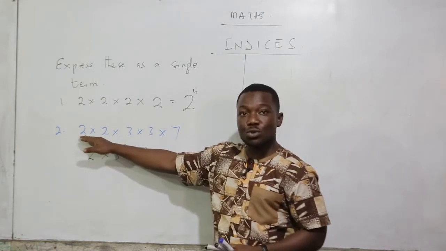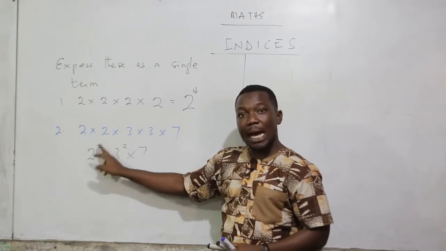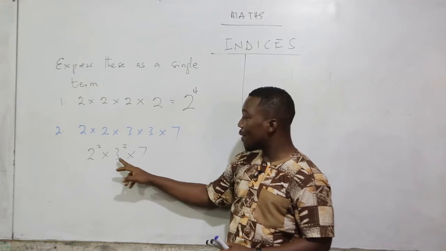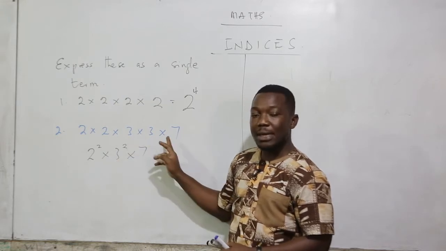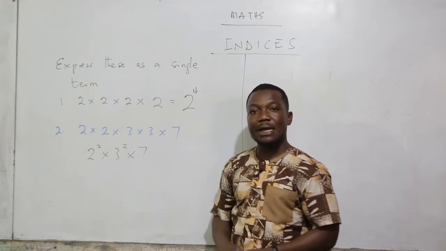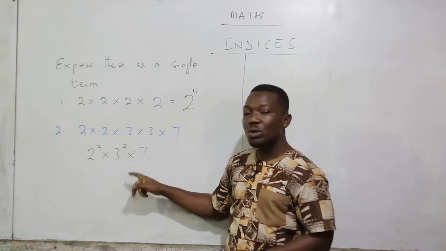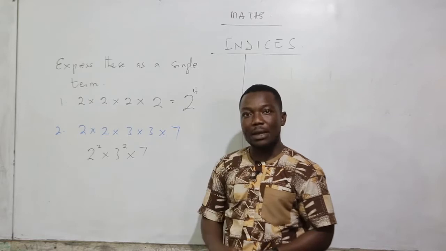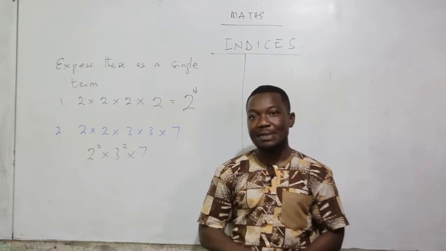The 2's were 2, so we are going to have 2 happening 2 times. The 3's were also 2, so we have 3 happening 2 times. Then the 7 is 1, so we have times 7. If you look at these 2, this is a shorter way of writing this long work. And so we've gone through the examples.